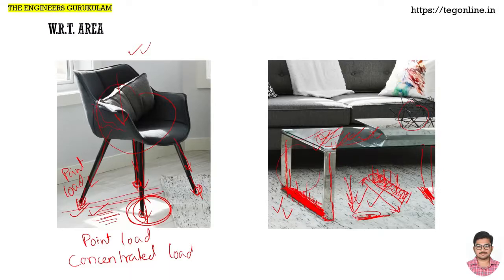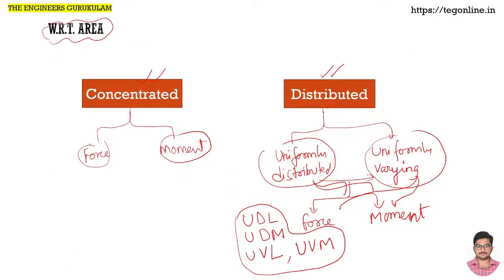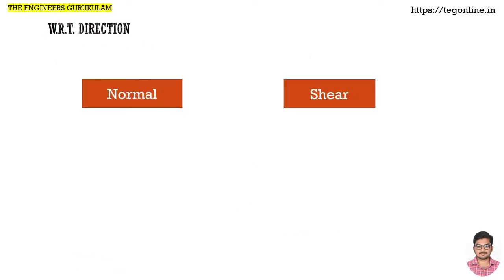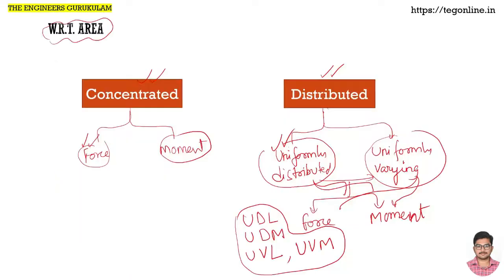So in that way we have a concentrated load and a uniformly distributed load, right? Two things we have understood. So okay, there can be other examples also.